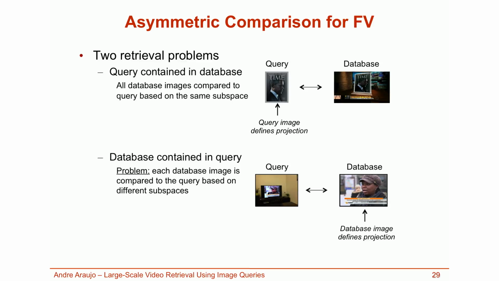In the second case, I considered the application where the query might contain one of the database images. For the comparison of a query database pair, the database image now defines which residuals of the Fisher vector are taken into account. This is a problem since each database image will have different types of features, and as a consequence, each comparison is done based on a different projection.